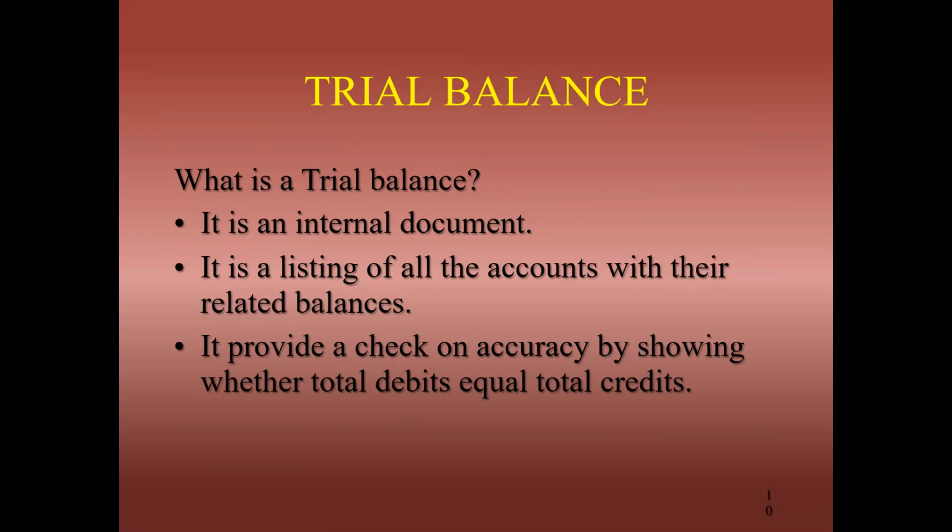Then their balances: on the debit side we will write all the assets and expenses, and on the credit side we will note all incomes and liabilities. Then the total of debit and credit should tally. If a trial balance total is not tallying, it means we have some kind of arithmetical error, some problem in our calculations. So the balance will be transferred to a temporary account called the suspense account. And again, we will check where we are doing wrong, so that our mistake will be rectified.